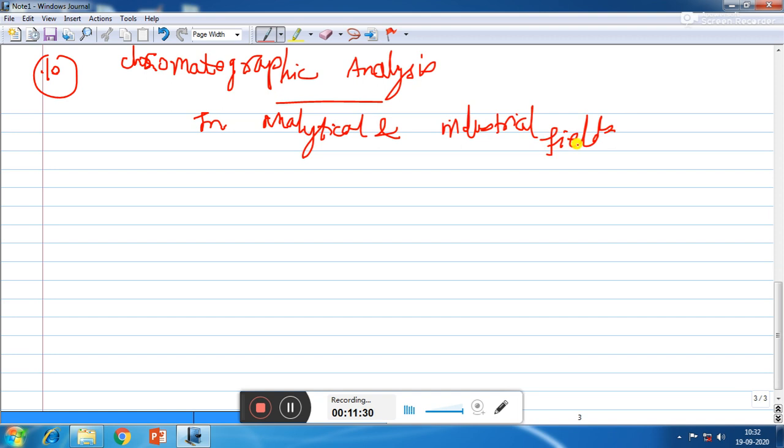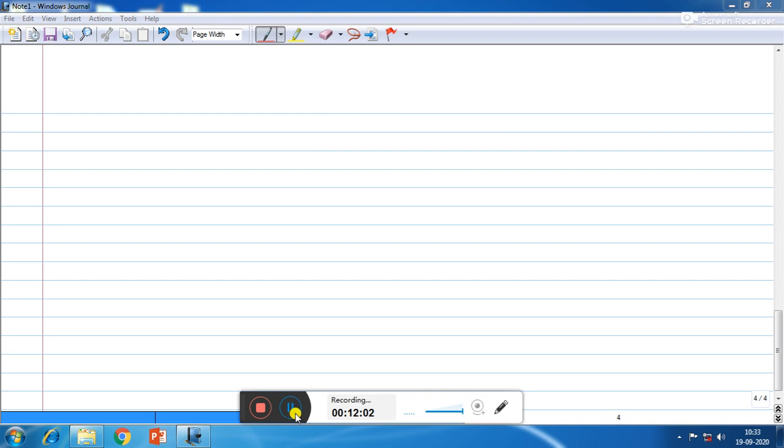So we will see that there are different types of chromatographic techniques such as adsorption chromatography, in which we are using a burette as a column. So in that column chromatography, we use silica gel or alumina, which is acting as adsorbent, and on the surface of that adsorbent, different components of the mixture are separated on the basis of difference in their adsorption capacity. So that is the application of adsorption in chromatography. Now our next topic is catalysis.